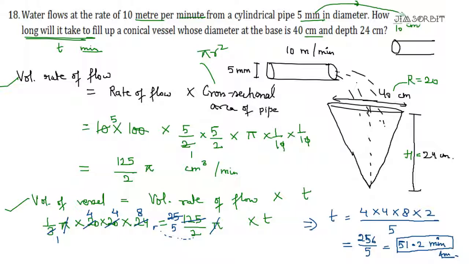It's quite simple. If you remember these two formulas, the volume rate of flow and the volume of the vessel, you can easily apply them and get the answers.